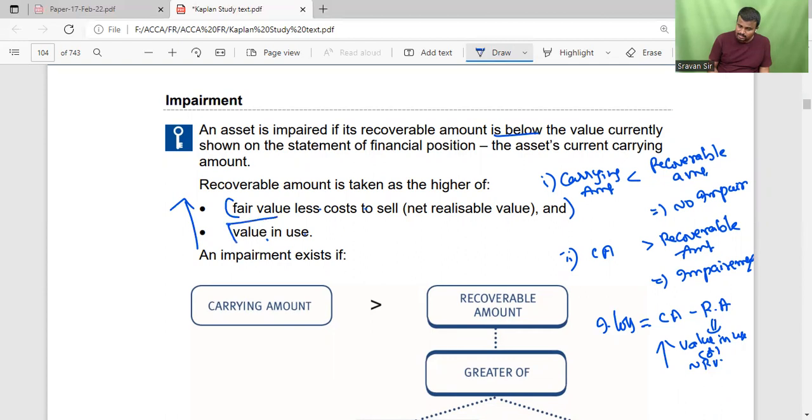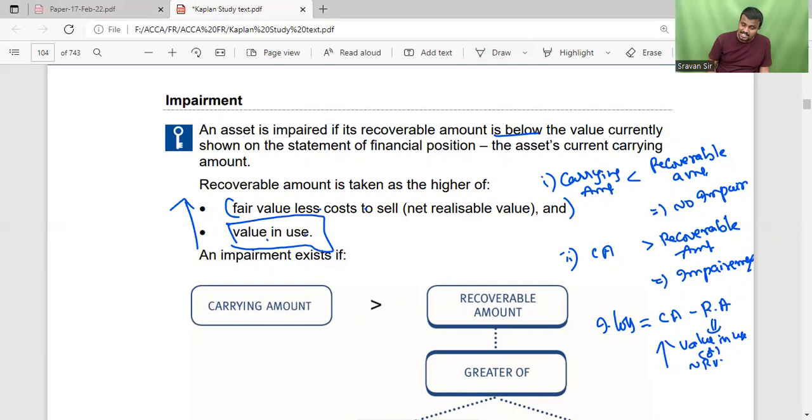Here, what is meant by value in use? It is the present value of the cash flows associated with that asset. That is said to be the value in use.